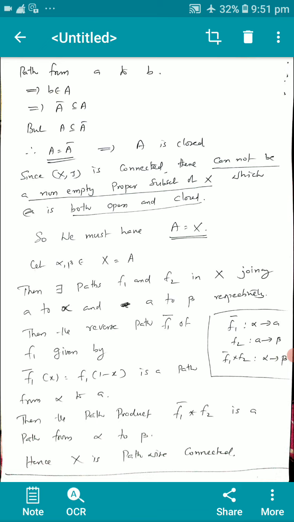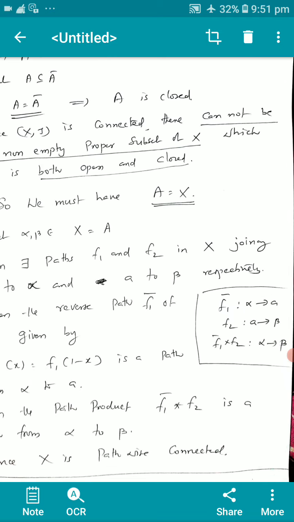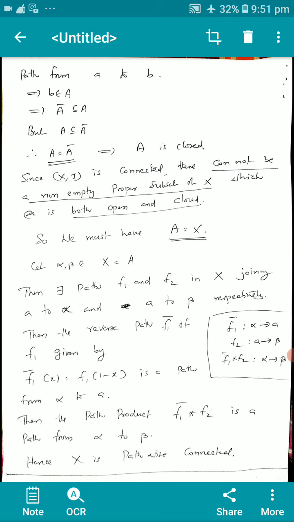Actually F1 bar is from alpha to a, F2 is from a to beta. So F1 bar star F2 is from alpha to beta. Therefore the path product F1 bar star F2 is a path from alpha to beta. That shows that X is path-wise connected.